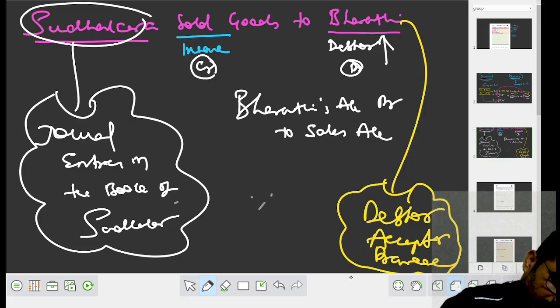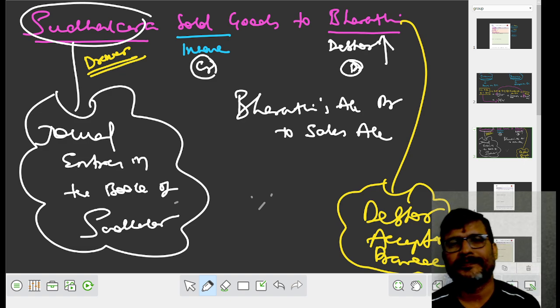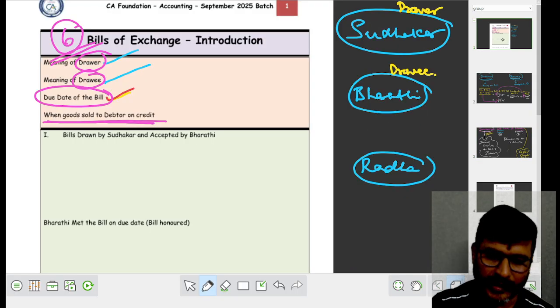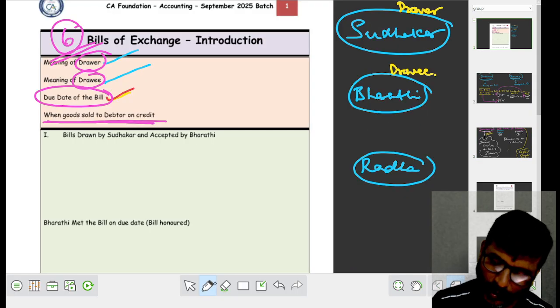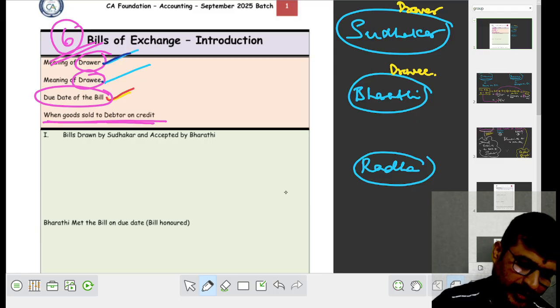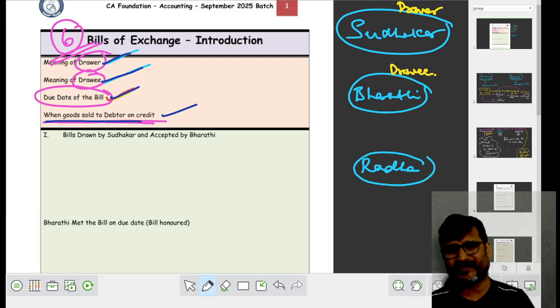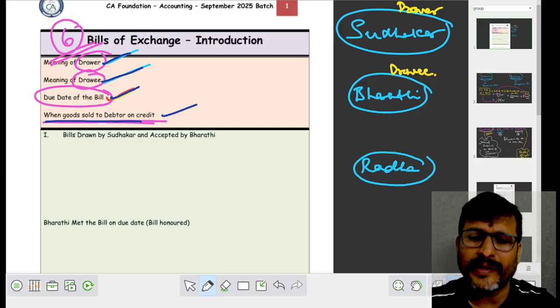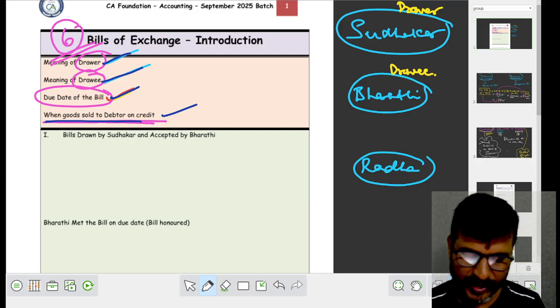Who is Sudhakar? Sudhakar is the seller, the drawer, the person who draws the bill. Did you understand? Now you know the meaning of drawer, drawee, and so on, when goods are sold on credit to the debtor. Fine. Now, let us move on to the real concepts of bills of exchange.